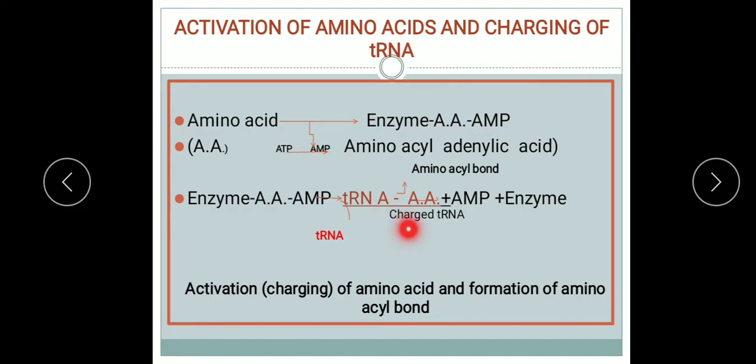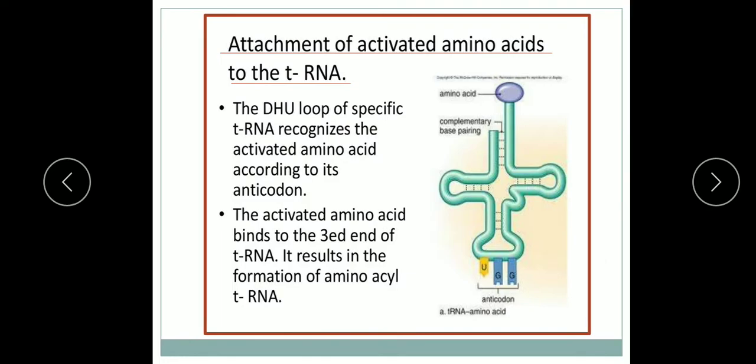I will show you this in the next diagram. And here the enzyme and this AMP are released. So, the amino acid here gets attached with the tRNA. So, this is the charged tRNA. Let me show you here how it is done.